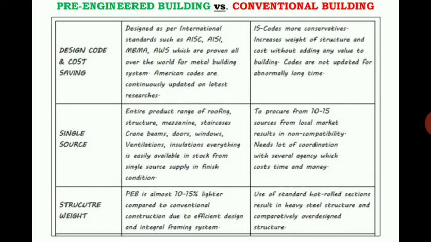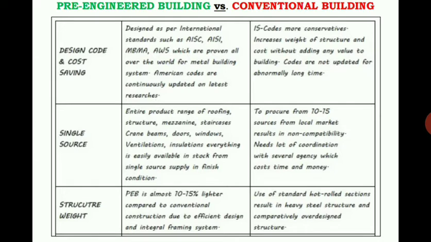When you take the next property, the pre-engineered building is a single source. The entire product range of roofing structures, mezzanine staircases, crane beams, and then doors, windows, ventilators, so many structural components, everything is easily available in stock from a single source supply in finished condition.